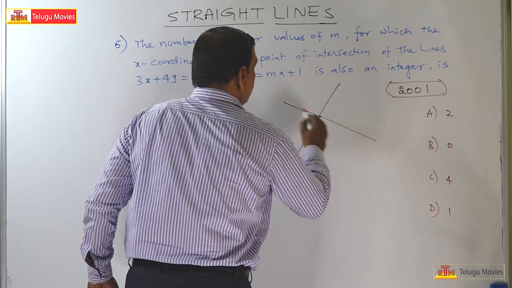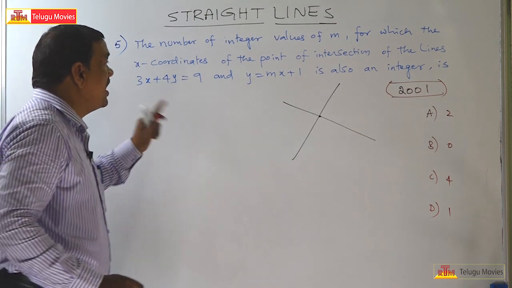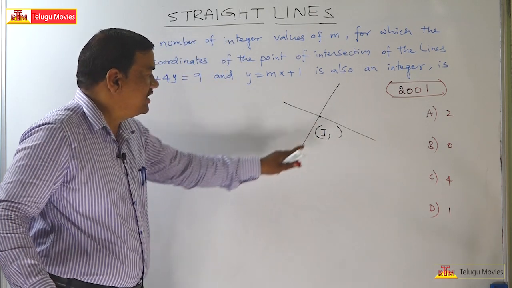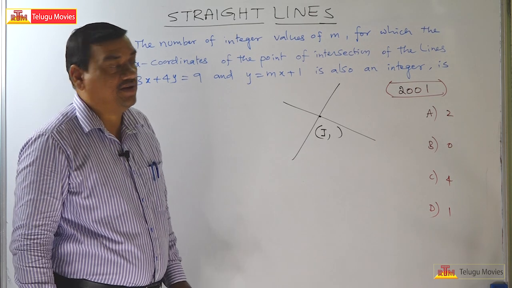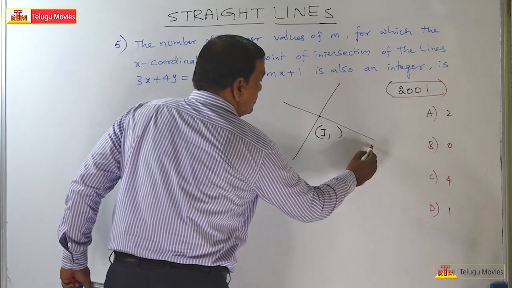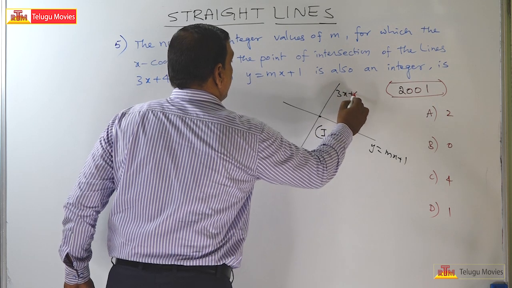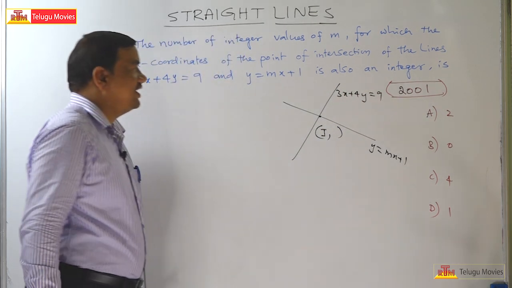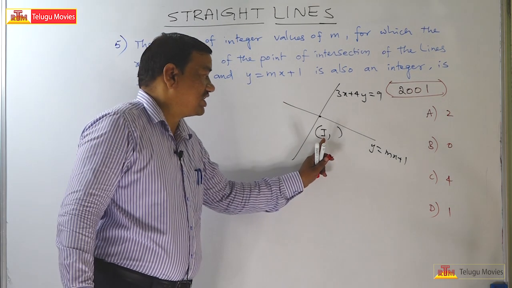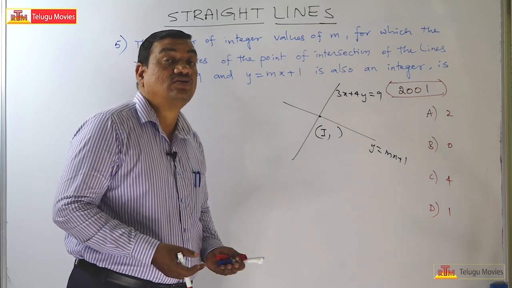Therefore he is saying, the number of integer values of m for which the x coordinate of the point of intersection should be an integer. The y coordinate is not mentioned. The first equation is y is equal to mx plus 1. The second equation is 3x plus 4y is equal to 9. There are two line equations. The point of intersection's x coordinate should be an integer. Then how many such m values will be there?